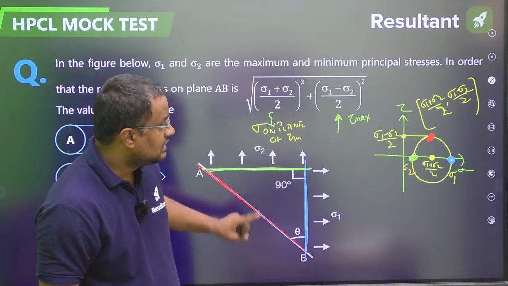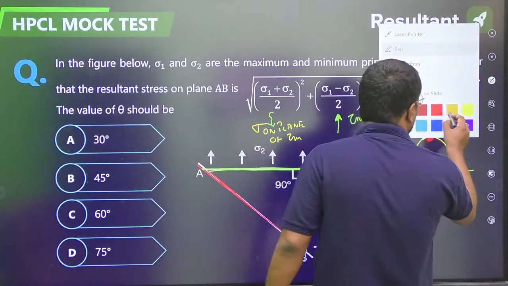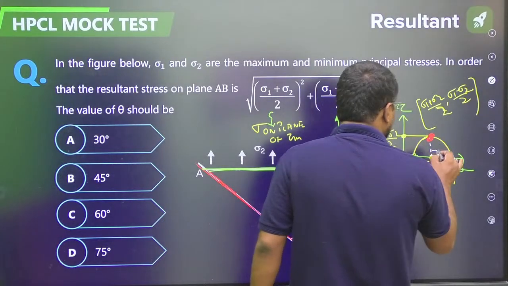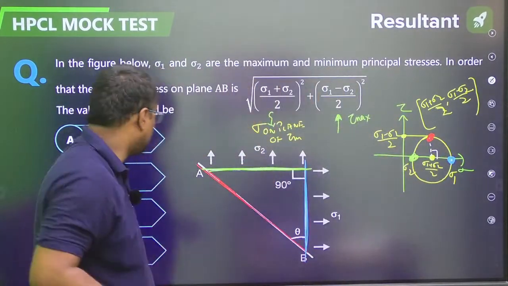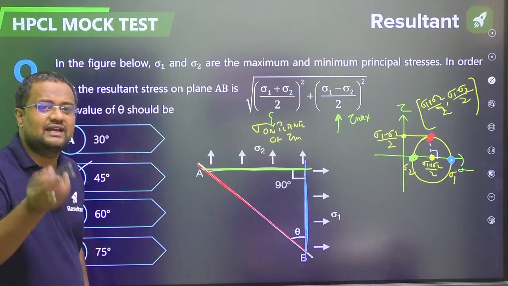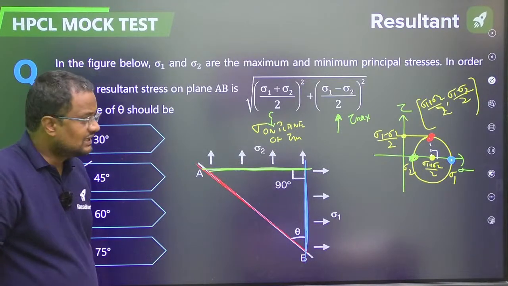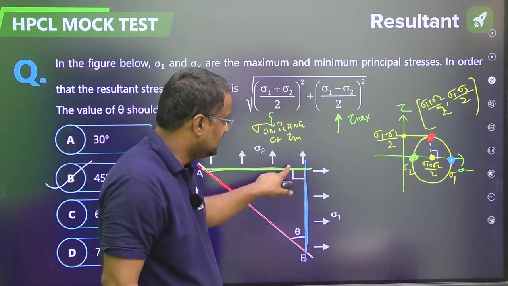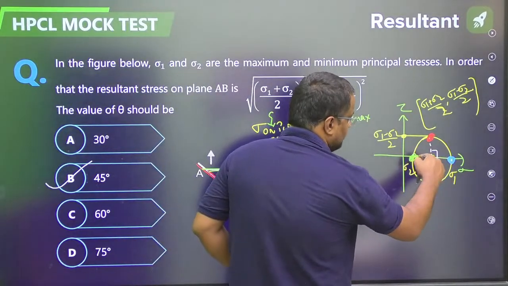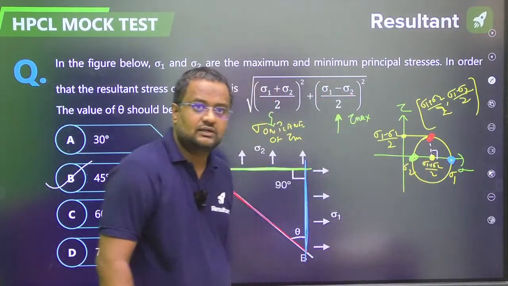This is the red plane. So in the Mohr circle this is at 90 degrees, so in real life it will be 45 degrees, because in the Mohr circle every angle is represented twice. Like principal stresses are at 90 degrees, but in the Mohr circle red and blue, green and blue are 180 degrees. It is doubled.